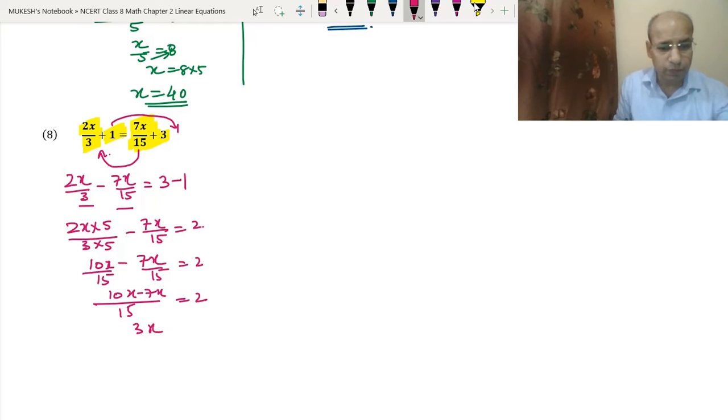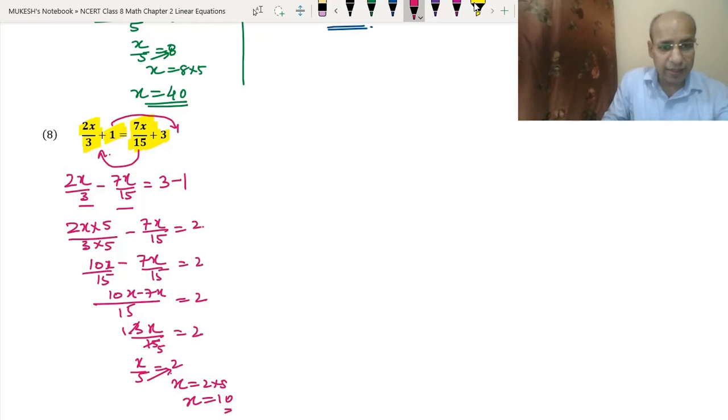Now 10x minus 7x gives 3x upon 15 equals 2. Now we can divide 3 and 15. 3 1 is 3, 3 5 is 15. So 1 into x is x, so x upon 5 equals 2. Now we can multiply 5 with the 2 because 5 is in division, so on the other side it will be in multiplication, or we can just do cross multiplication. So x equals 2 into 5. So we got the answer, x equals 10.